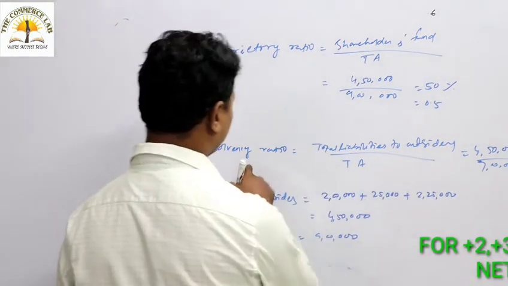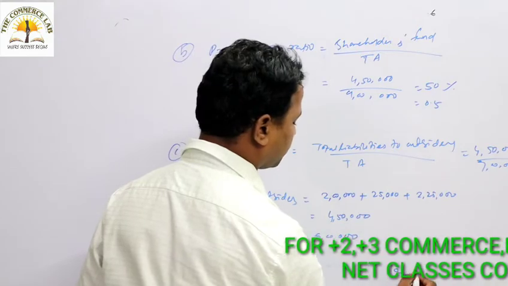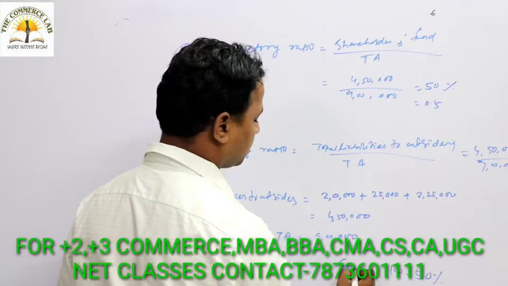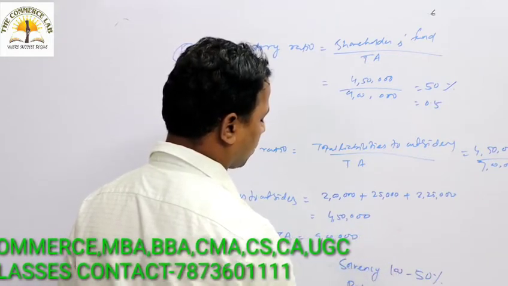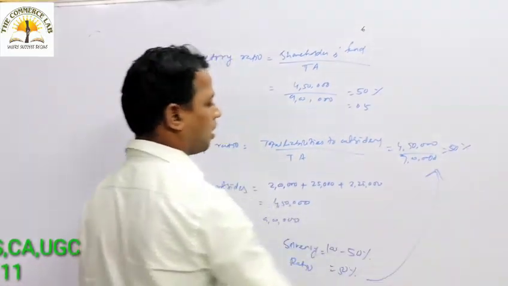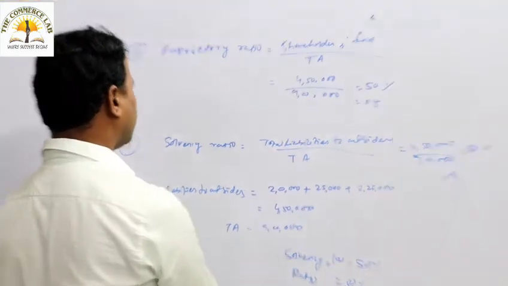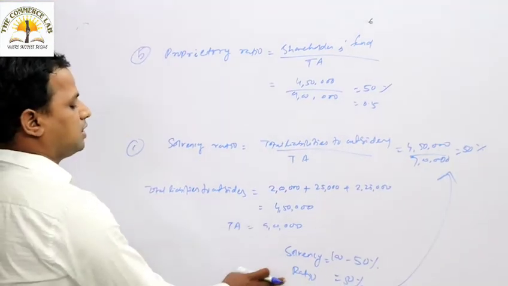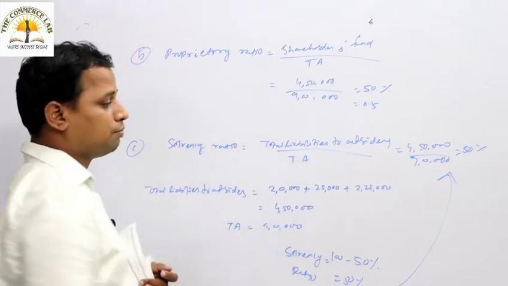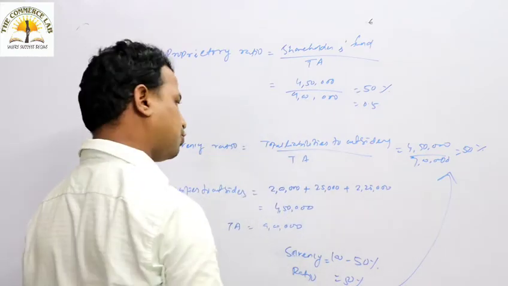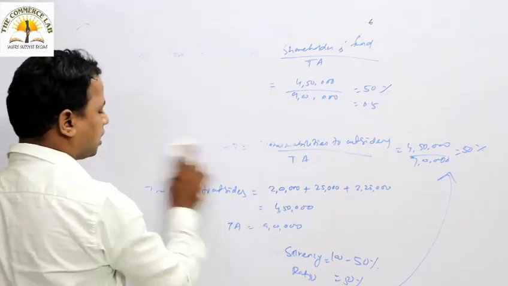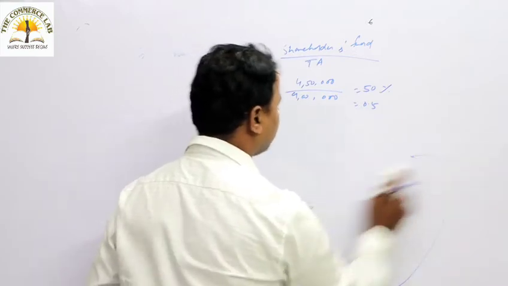Or how can you get the answer directly? Solvency ratio equals 100 minus proprietary ratio. Proprietary ratio कितना है आपका? 50%. So 100 minus 50% is 50%, which we already got. So this is the solvency ratio. You can calculate it the alternative way: total liability to outsiders, both the long term as well as short term liability, divided by total asset. So we calculated the proprietary ratio and the solvency ratio.